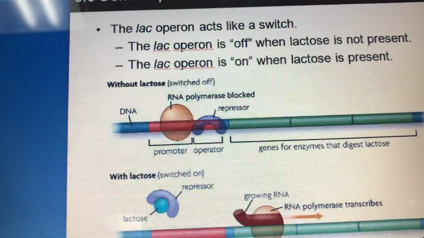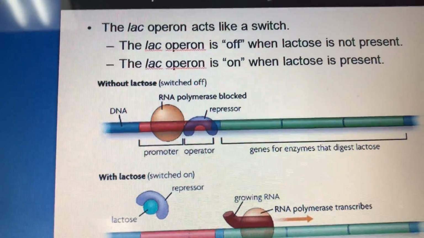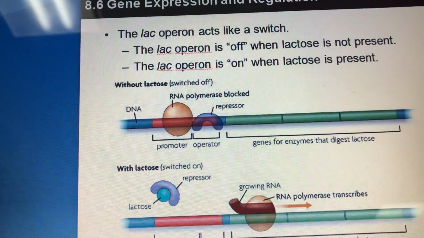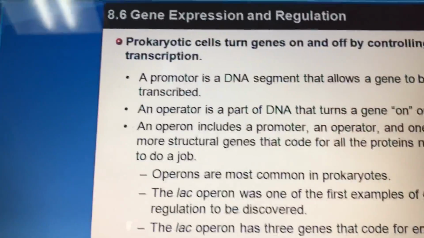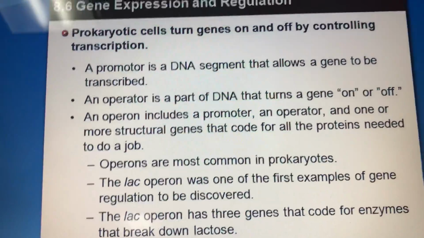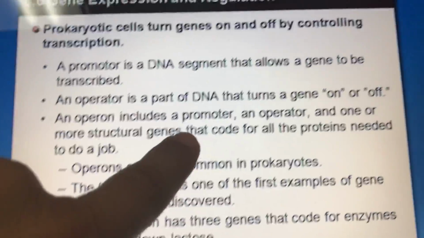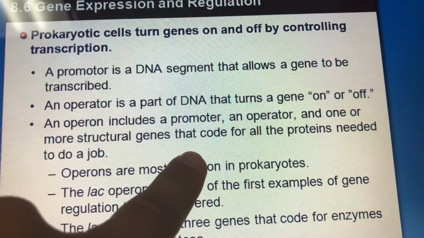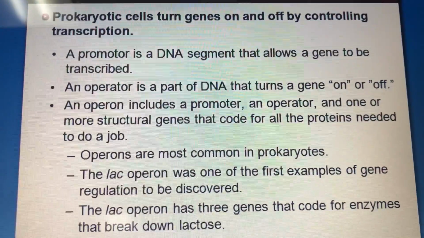All right? Okay, let's go back to the previous page. Just 1 minute. So, operons are most common in prokaryotes, and they include a promoter, an operator, and 1 or more structural genes that code for all the proteins needed to do a job.